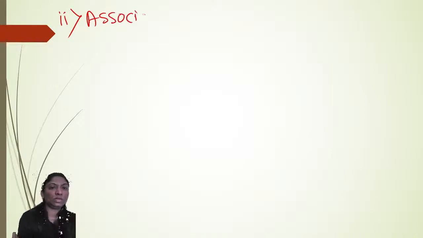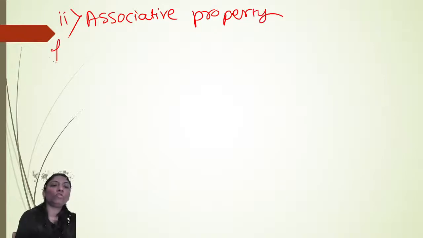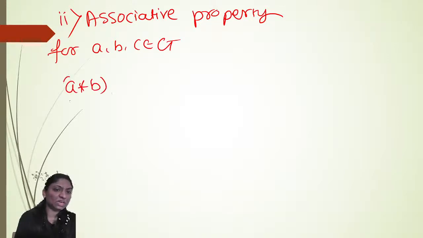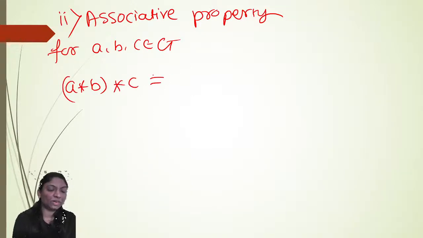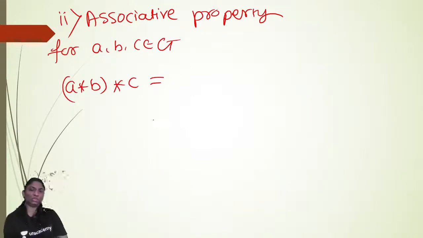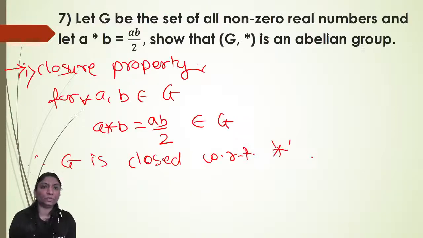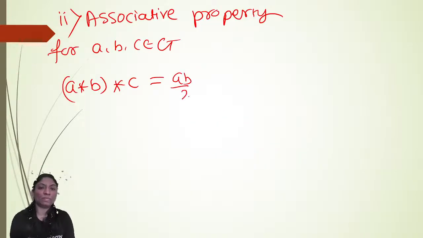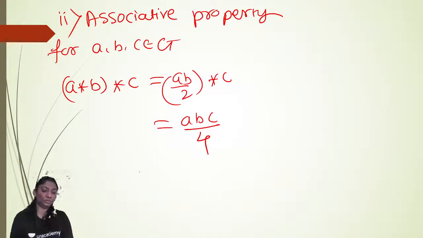Now second property, associative property. For A, B, C belongs to G. Now, A star B star C: A star B is equal to AB by 2, so we can write AB by 2 star C, which means ABC by 4, 2 into 2.